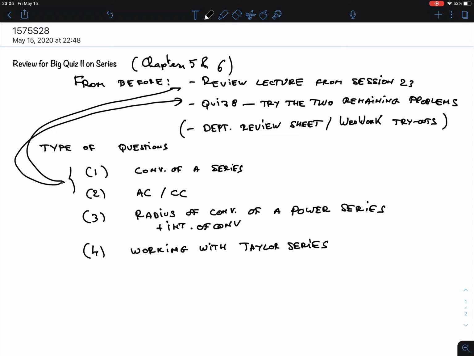And you might have gotten an email. I've also explained it briefly at the top of the webpage, that there is this WeBWorK that the department has set up for people that want to try out these departmental finals. But this comes from the departmental review sheet. So this is something you can do, but you don't have to do.